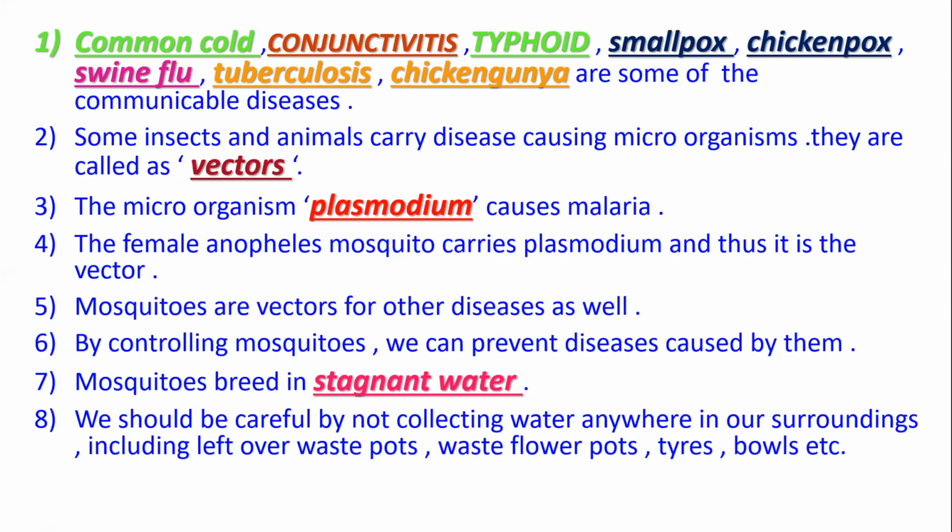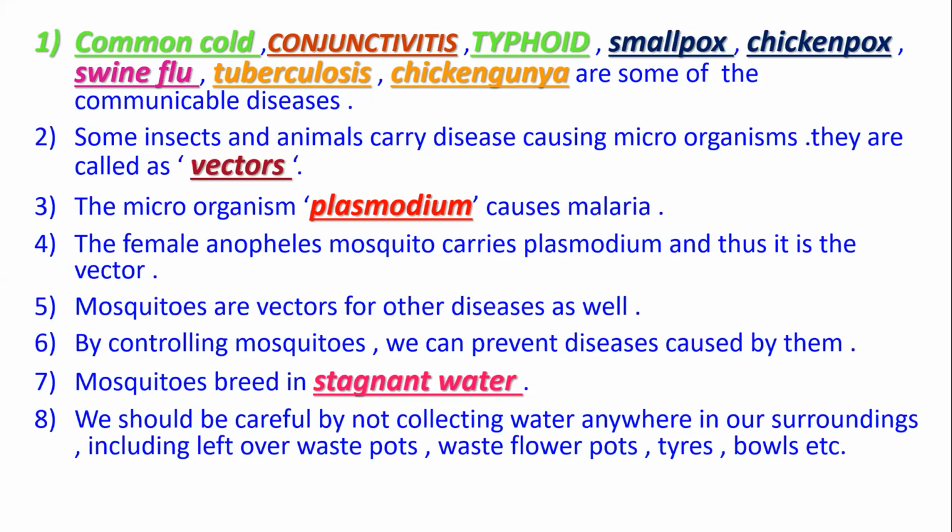Some insects and some animals carry disease causing microorganisms. They are called vectors. An example of a microorganism is Plasmodium. The Plasmodium causes malaria.